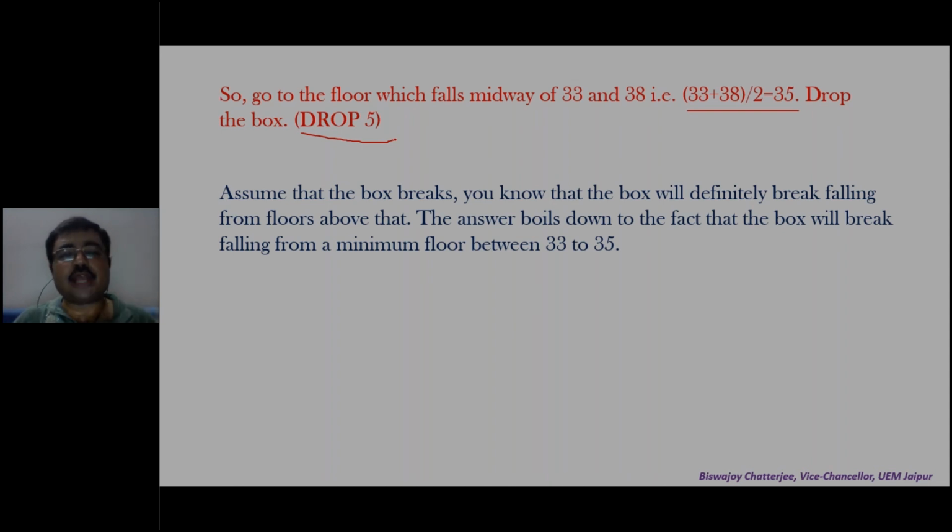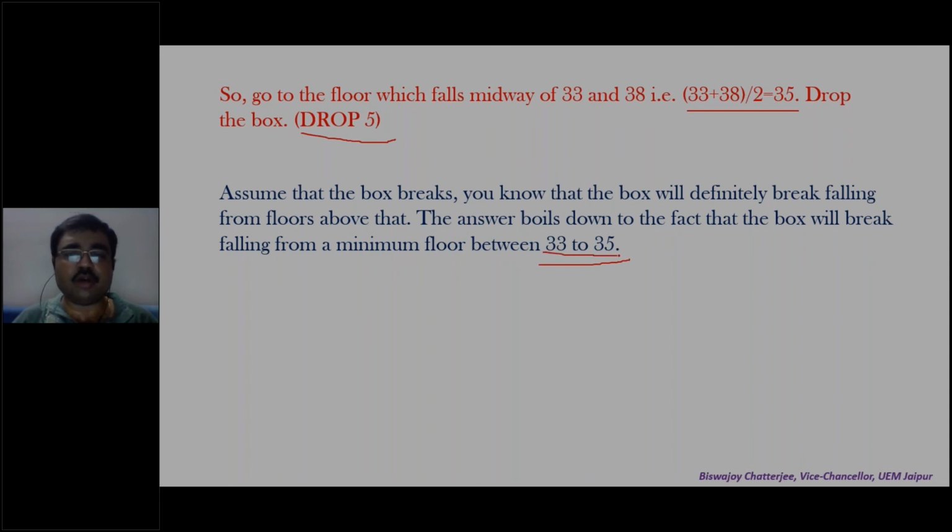Assume that the box breaks. You know that the box will definitely break falling from floors above that. Above 35, it will break. So the answer boils down to the fact that the box will break falling from a minimum floor between 33 to 35, because from 35 it breaks. So the minimum number is between 33 to 35.